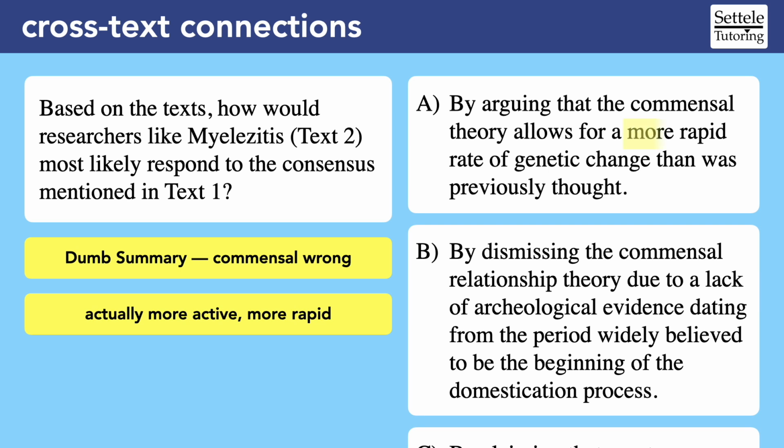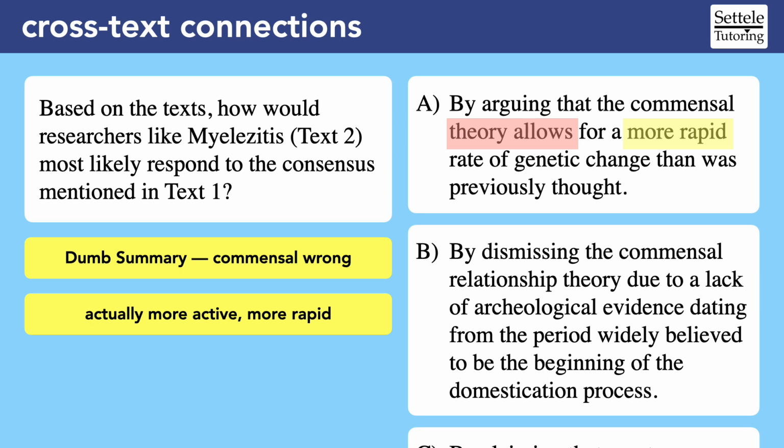Well, I like that it says more rapid, but is this choice really saying that the commensal theory is wrong? When it says that the theory allows for a more rapid rate of change, it sounds like we're defending the commensal theory, maybe changing it slightly so that text 2 would be more likely to agree with it. But that's not what we said would happen, which is that text 2 disagrees with the commensal theory.